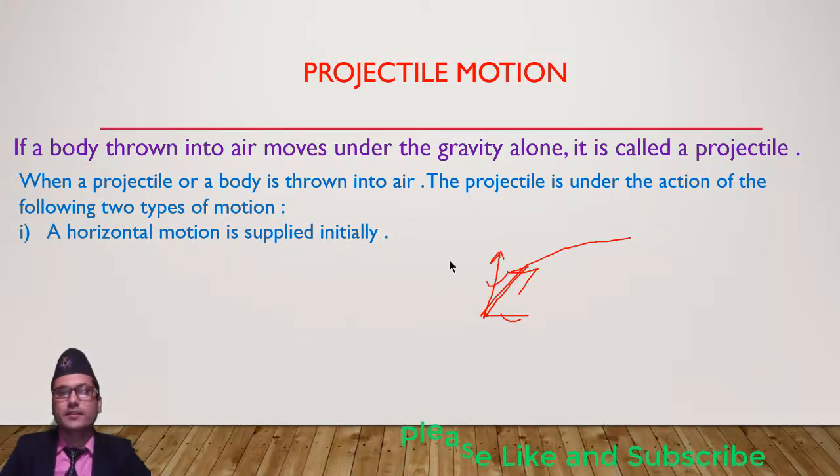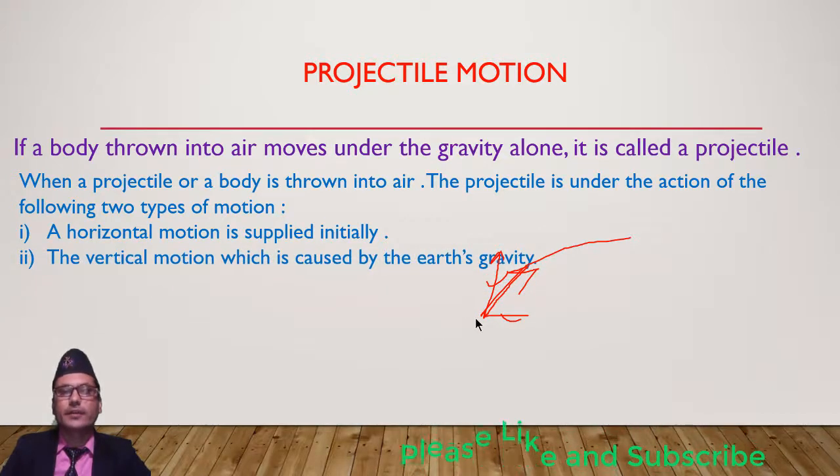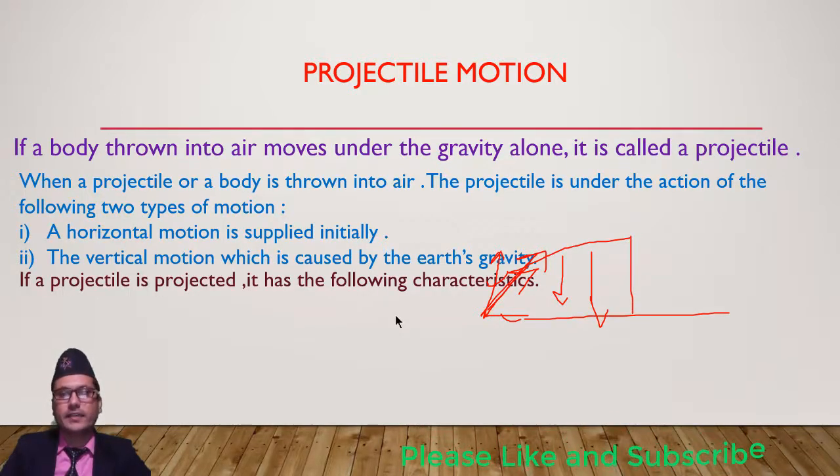Horizontal motion is supplied initially, and this horizontal motion is unchanged throughout the motion. Another is vertical motion, which is caused by the earth's gravity, and initially it is negative because the body moves upward and gravity acts downward, up to maximum height.